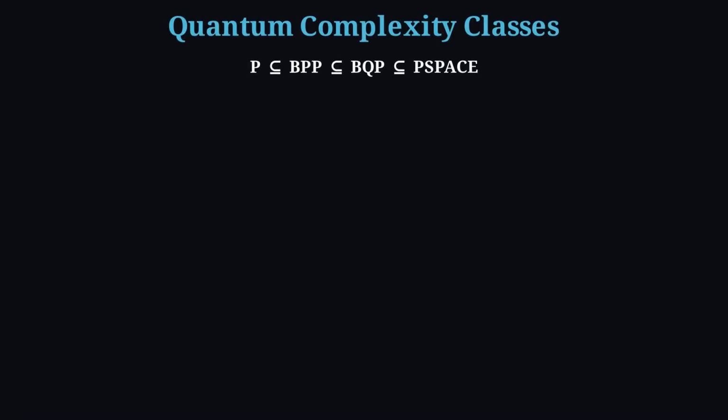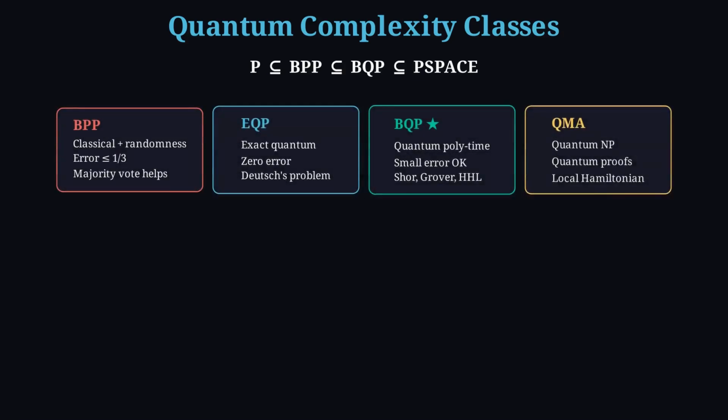The classical probabilistic baseline is BPP. Fast randomized algorithms allow a small error, suppressed by repetition. EQP is exact quantum polynomial time, correct with certainty, historically illustrated by Deutsch's problem. BQP is the heart of the subject: problems a quantum computer can solve quickly with bounded error. Shor, Grover, HHL, and quantum simulation live here. Remember the chain. P is contained in BPP, which is contained in BQP, which is contained in PSPACE.